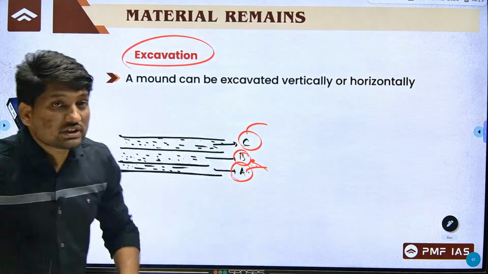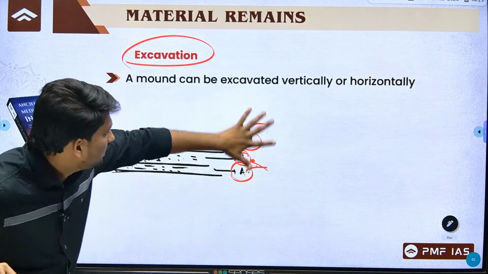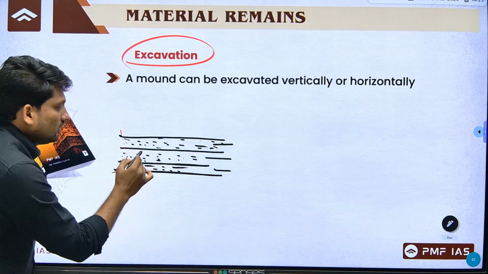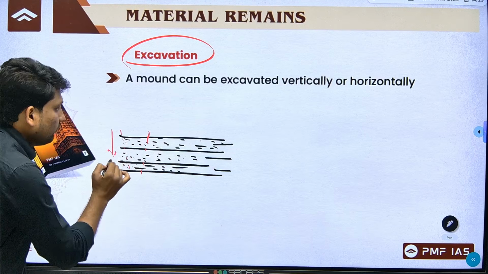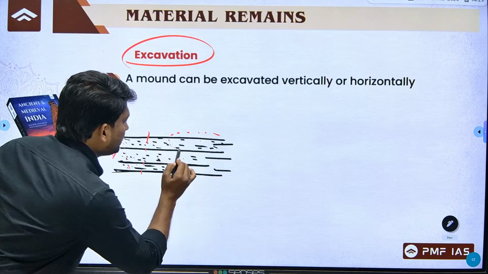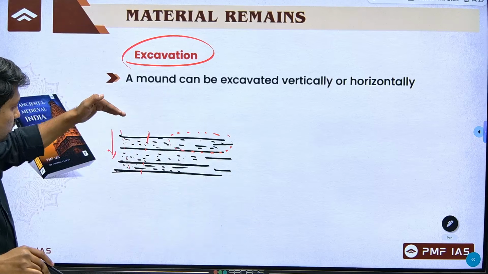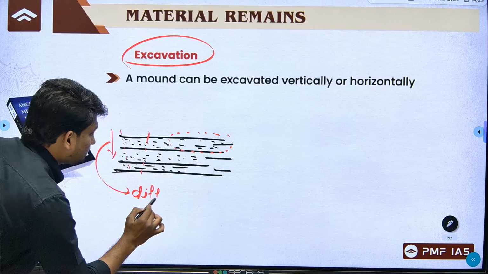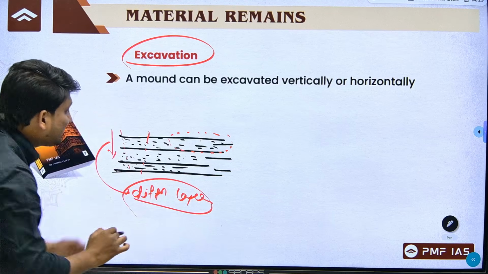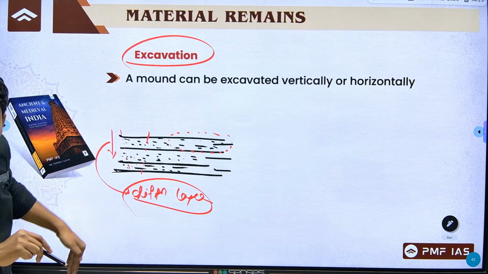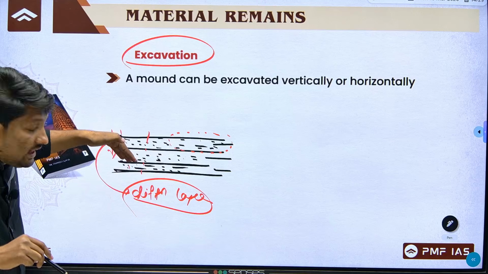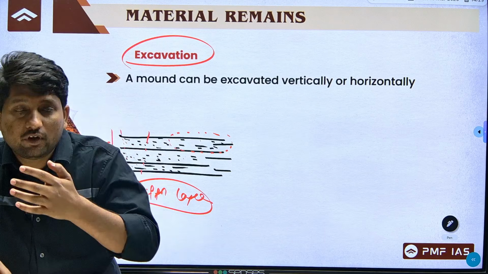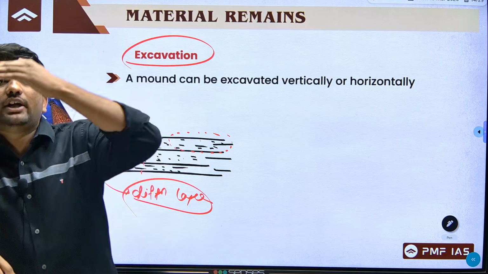So, if you have to study one particular site, you have two types of excavation. One is vertical excavation, means digging down like this, and the other is horizontal excavation, like digging horizontally. If you are doing this vertical excavation, you are studying these different layers. So, you can understand how the life of people changes from one time period to another time period.